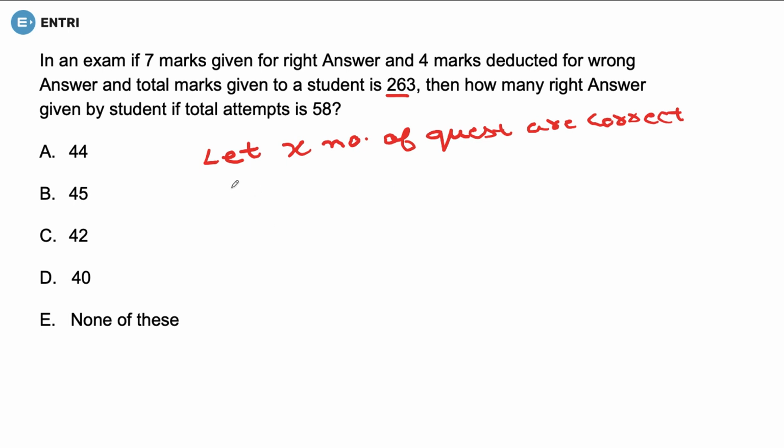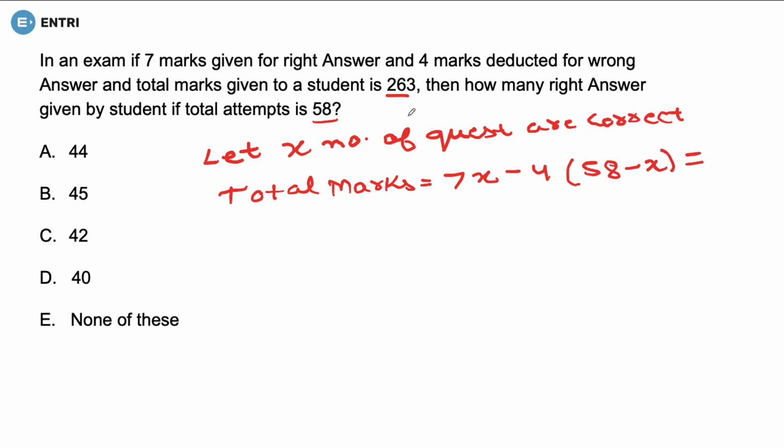So total marks obtained would be 7x minus 4 marks deducted for wrong, minus 4 into total number 58 minus x, and it is equal to 263.